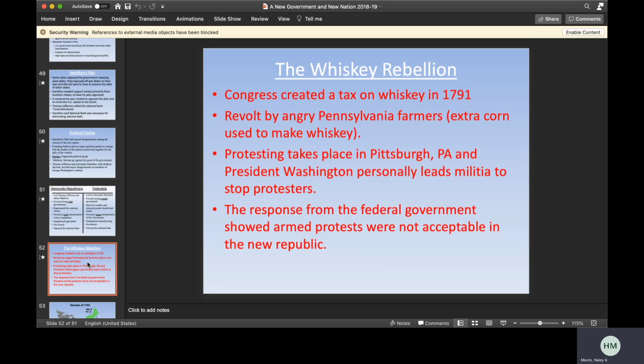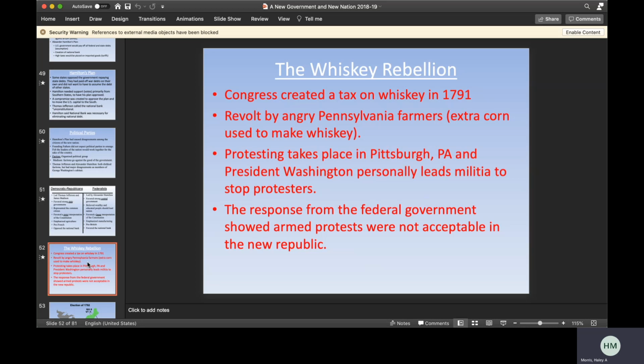Also, a major factor in Washington's presidency, a major event as well, was the Whiskey Rebellion. Part of this plan to raise money to pay off the debts was to tax whiskey. And so Congress created a tax on whiskey in 1791.